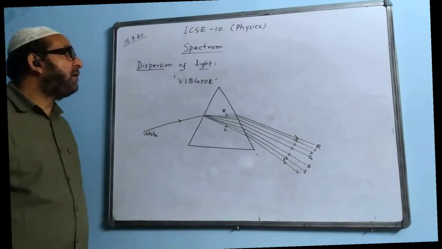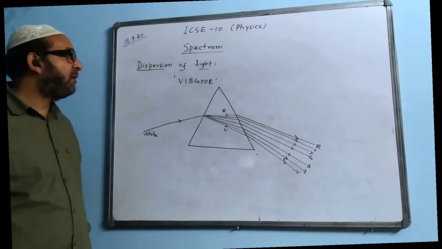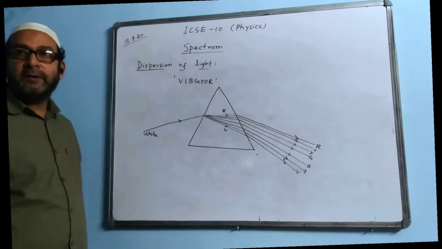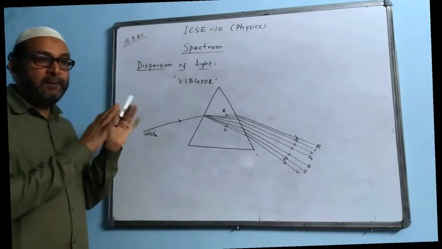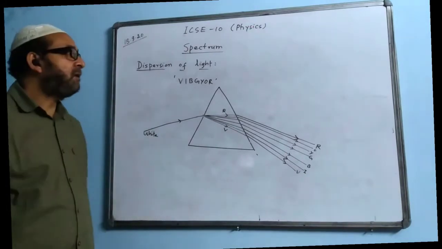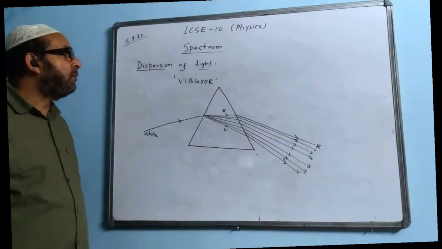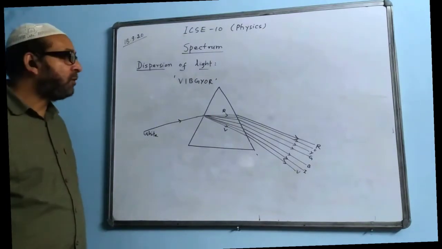When he discovered the phenomenon, his counterparts, his opponents, asked him some questions and he had to answer them in order to satisfy them. The first question asked by his opponents was like this.